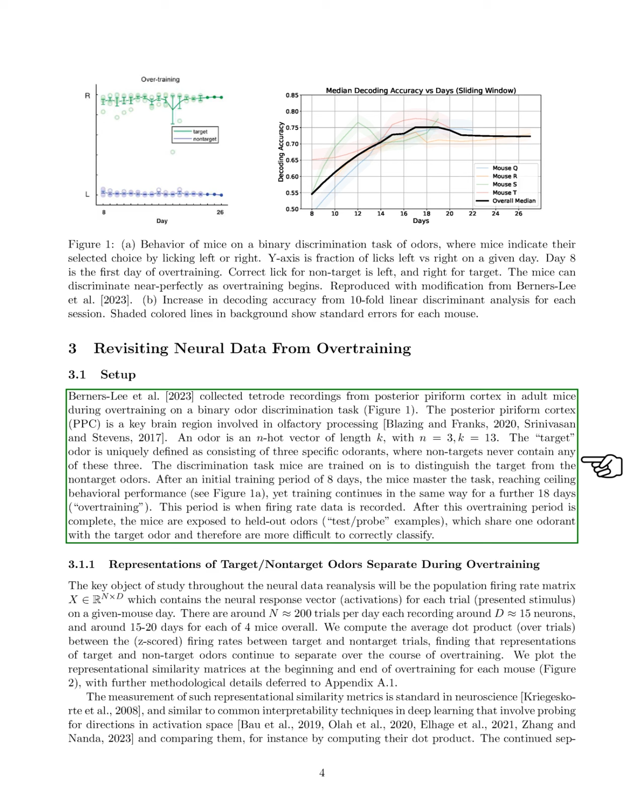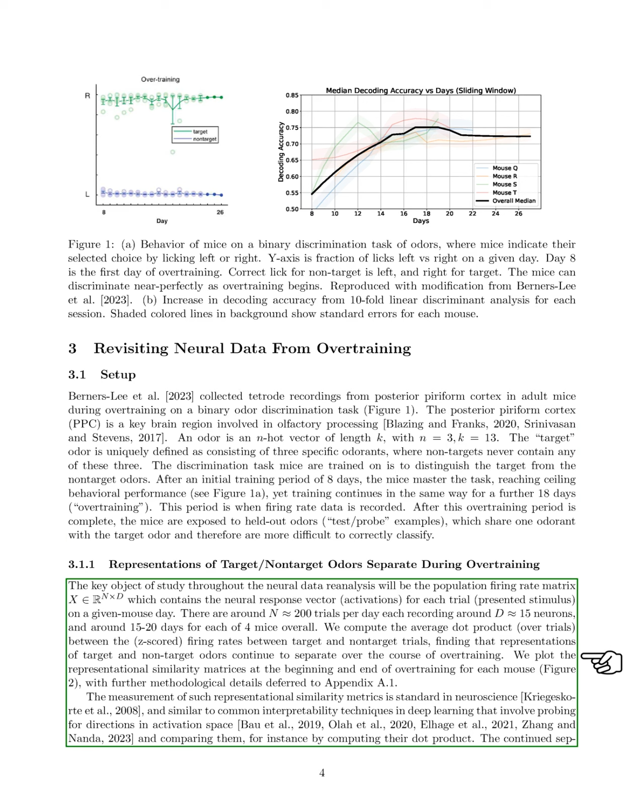We analyze the population firing rate matrix, which captures the neural responses for each trial across multiple days. With around 200 trials per day and about 15 neurons recorded, we find that the representations of target and non-target odors become increasingly distinct during overtraining. We visualize this separation by plotting representational similarity matrices at the start and end of the overtraining period.